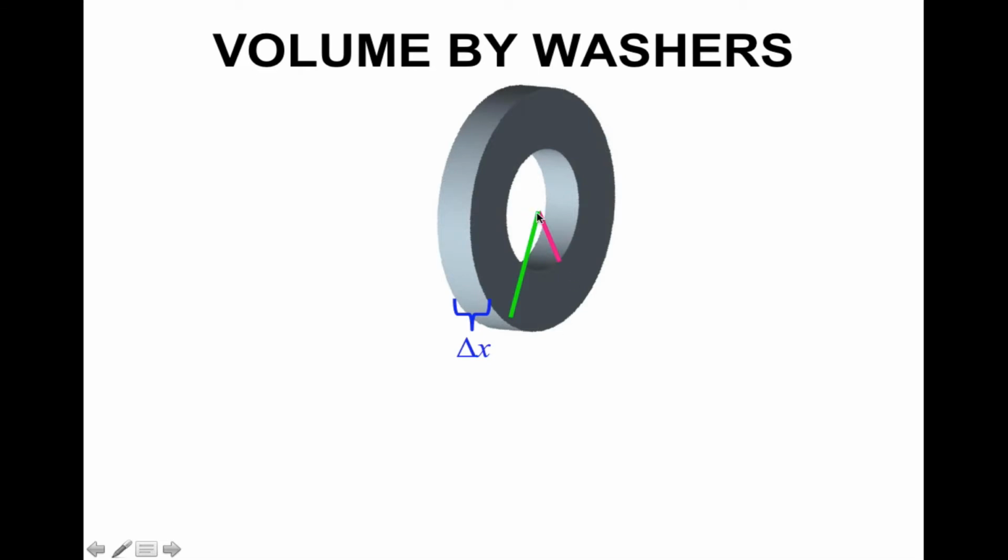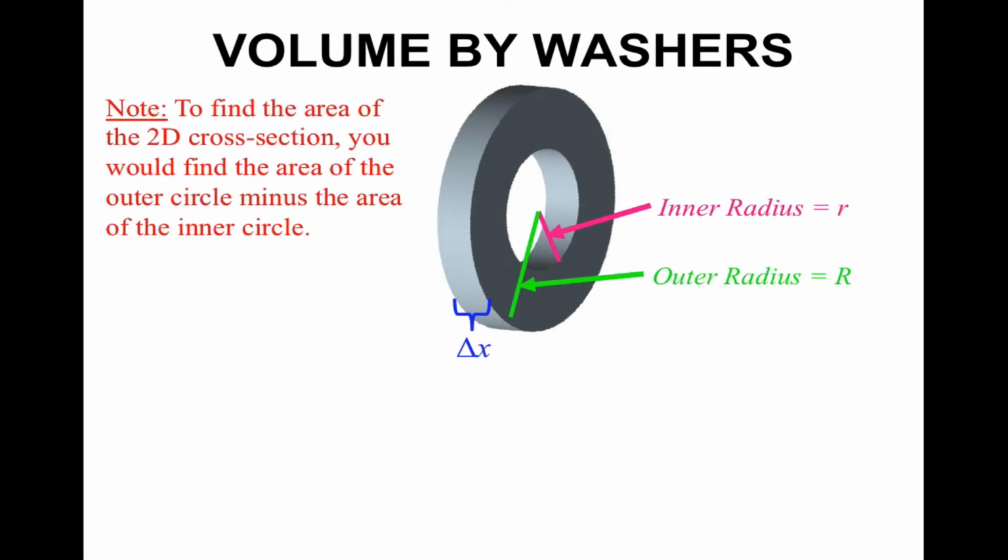So we have what is called an inner and an outer radius. Starting from the origin to the smallest circle, that's going to be my inner radius, and we're going to call that little r. And then from the origin to the outside of the large circle, that's your outer radius, and we're going to call that big R. Keep in mind, you want to find the area of the 2D cross-section, the face, and you would find the area by taking the area of the outer circle minus the area of the inner circle.